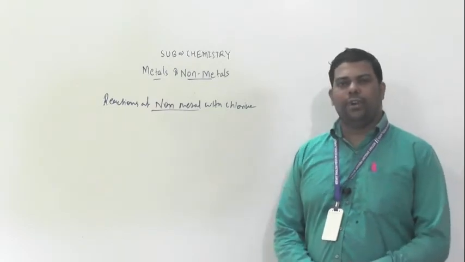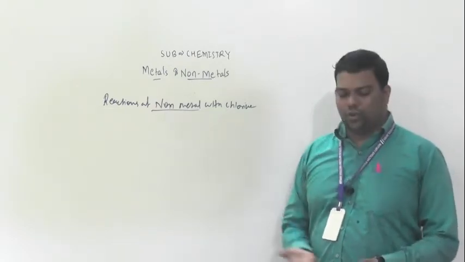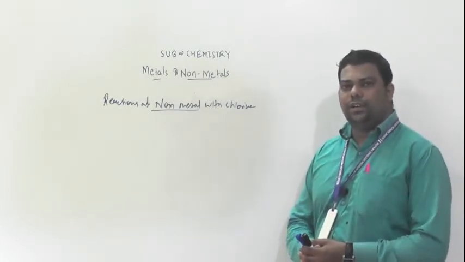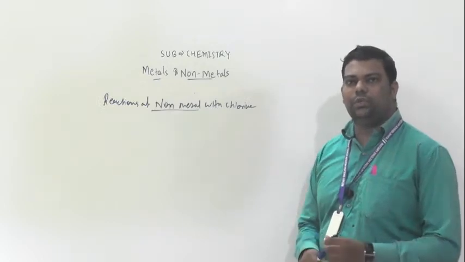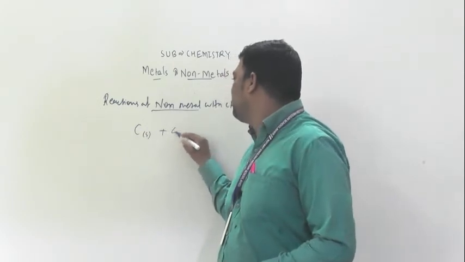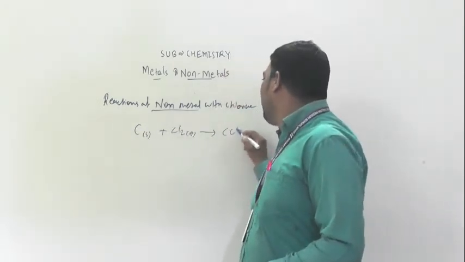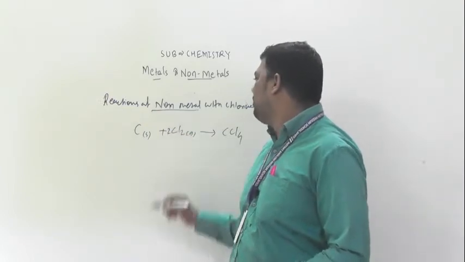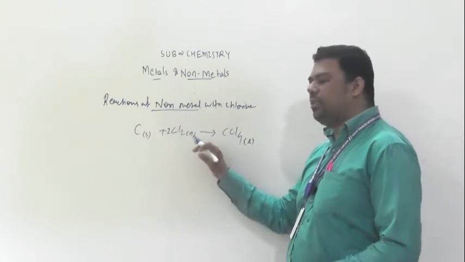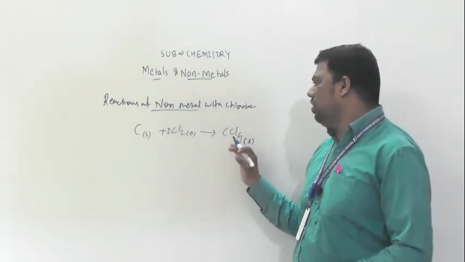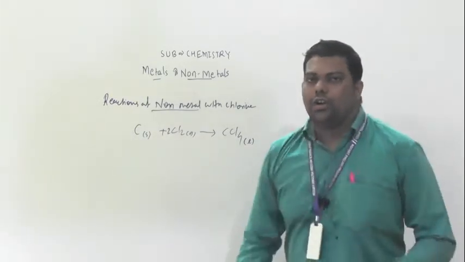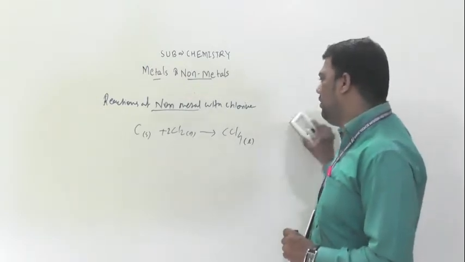So reaction of non-metal with chlorine. Example: carbon plus Cl2. Carbon solid plus Cl2 gaseous. Basically, CCl4 a stable compound is formed, so carbon solid plus 2Cl2 gives CCl4. Means the reaction of a non-metal with chlorine gives a covalently bonded compound.